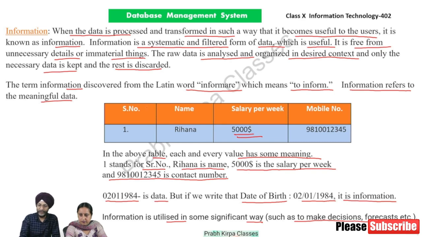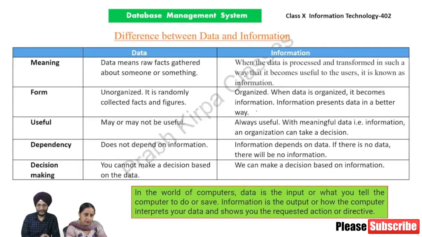But here, when we have assigned specific meaning, that is, one stands for serial number, Rihanna stands for name, and $5,000 stands for salary per week, this raw data has now been converted into information, and only on the basis of the information we can take any decision. On the basis of data, we cannot take any decision or forecast.